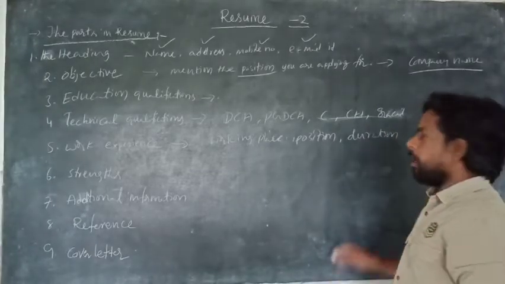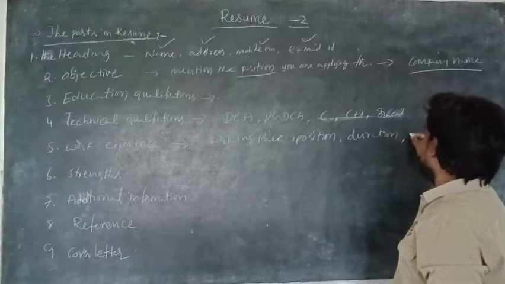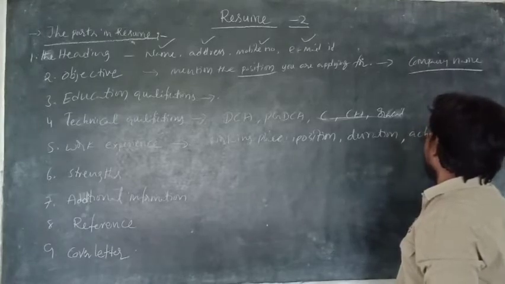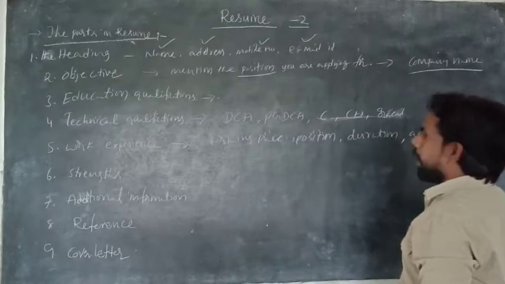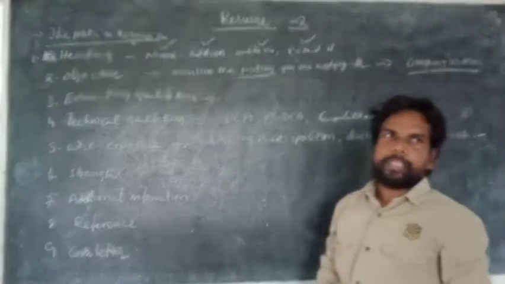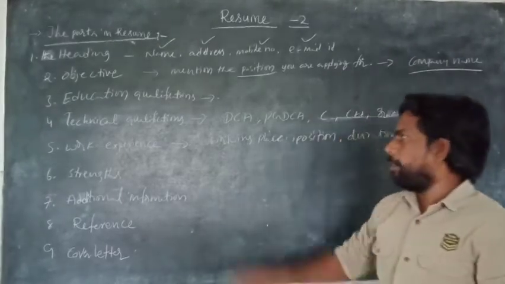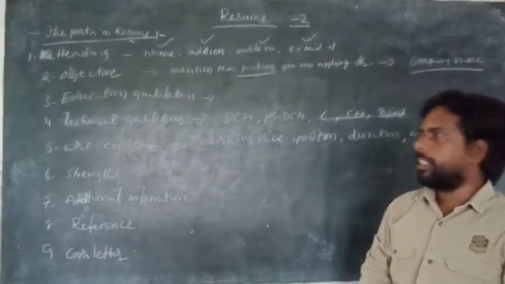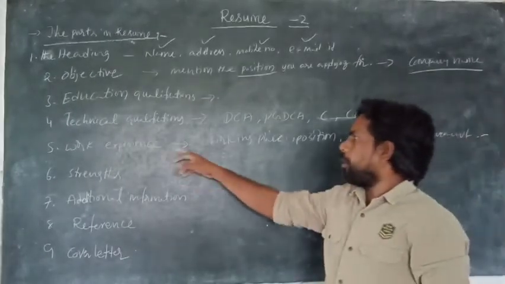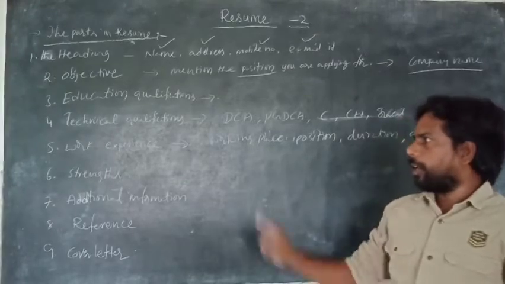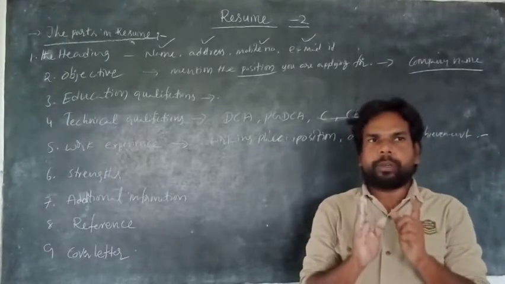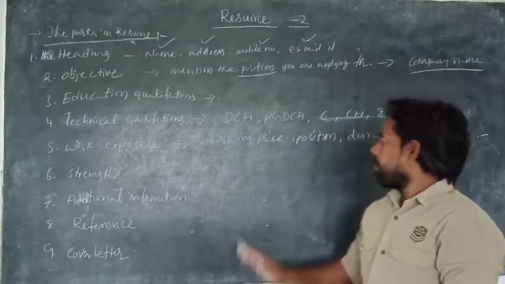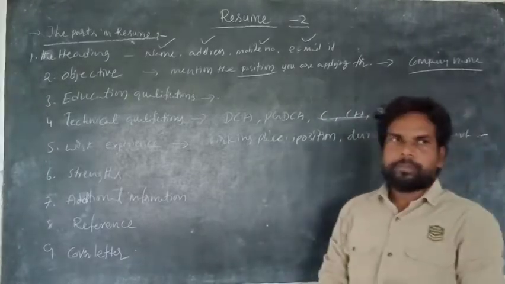If you have any achievements, like medals or awards, you can mention them in work experience. Is it clear? So you have to write your work experience, nothing but your previous working place and your position.